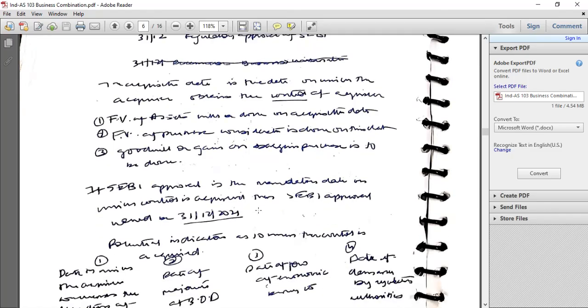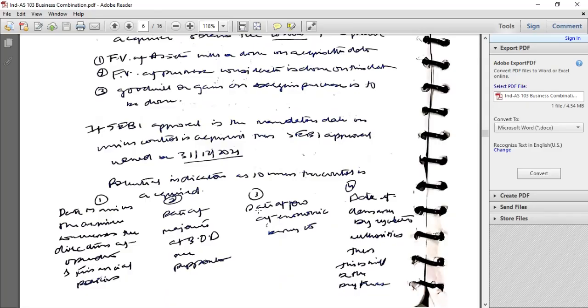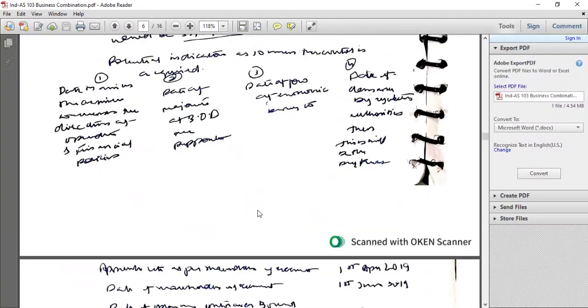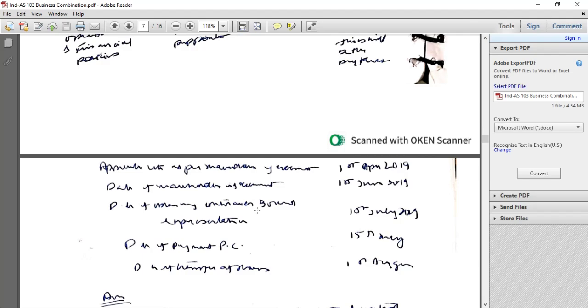Potential indicators of when control is acquired: date on which acquisition commences, date on which the majority of the board of directors is appointed, date of flow of economic activity, and date of clearance by regulatory authorities. Example: CT Corp acquires an 80% interest.